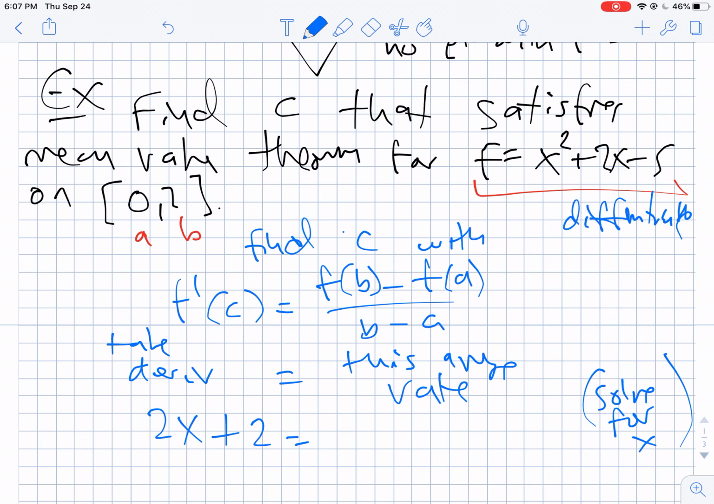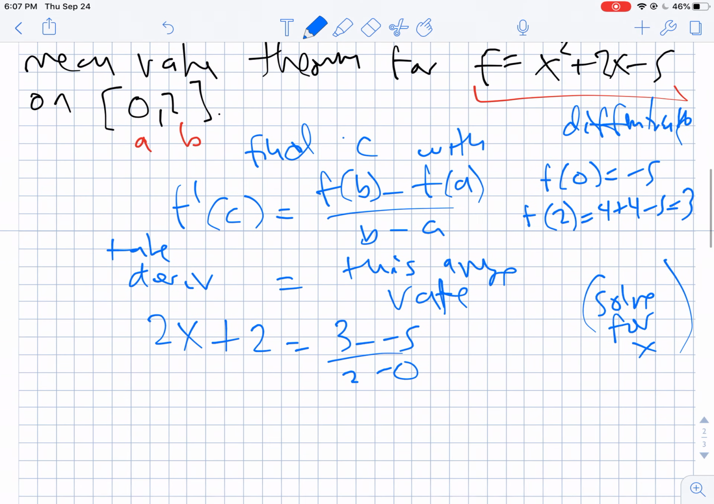And then when we're trying to find the average rate of change here, f of 0 is negative 5, f of 2 is 2 squared, so we have 4 plus 4 minus 5 is 3. So f of b minus f of a is 3 minus negative 5 over 2 minus 0. So that's telling me that 2x plus 2 equals 8 over 2, or 4, of course. So 2x is equal to 2, so my x value turns out to be 1.